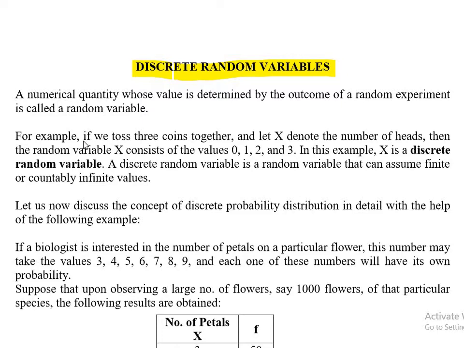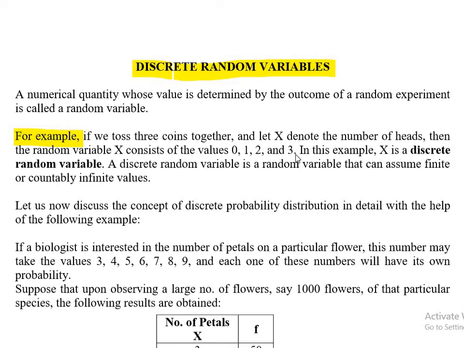So here the example is very simple. For example, if we toss 3 coins together and let x denote the number of heads, then the random variable x consists of the values 0, 1, 2 and 3. Why? Because when 3 coins are tossed, there can be at most 3 heads. There cannot be 4 heads on 3 tosses of coins, right? And at the minimum, there should be 0 heads, if all of them are tails.